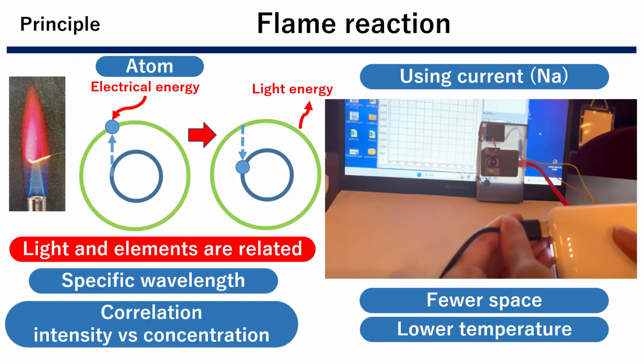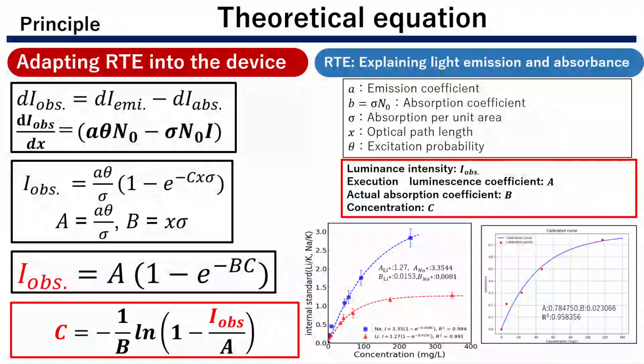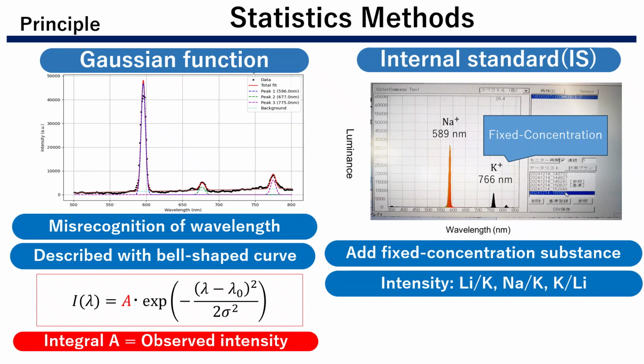Because the luminance intensity is related with concentration, we observe the luminance intensity and calculate the concentration. This is the theoretical equation which can describe the relationship between concentration and luminance intensity. This equation is based on the radiative transfer equation. We introduce some statistical methods for correcting the error, such as Gaussian function and internal standards.